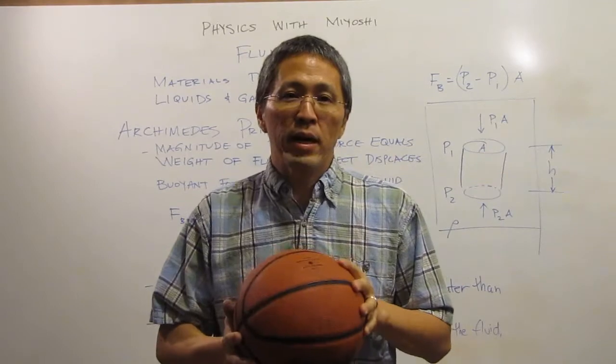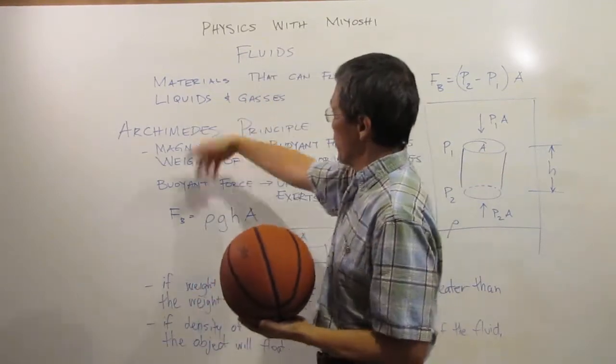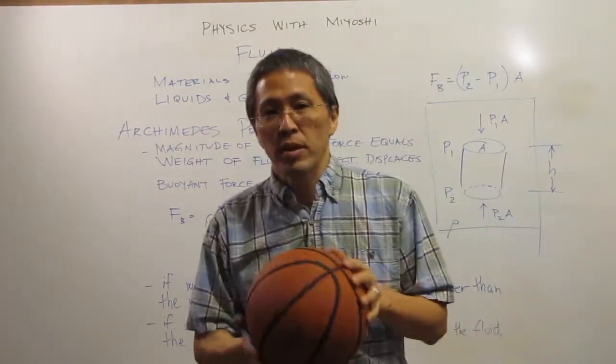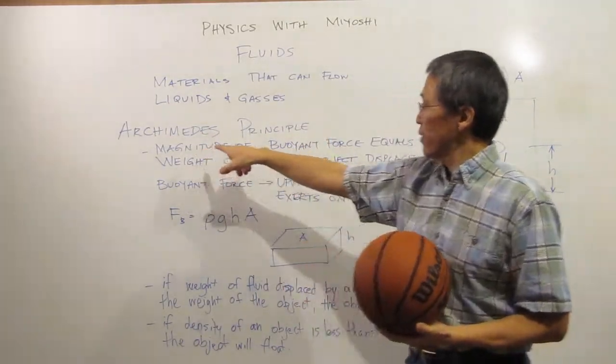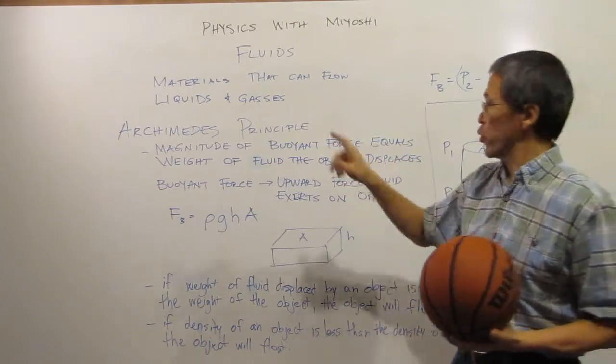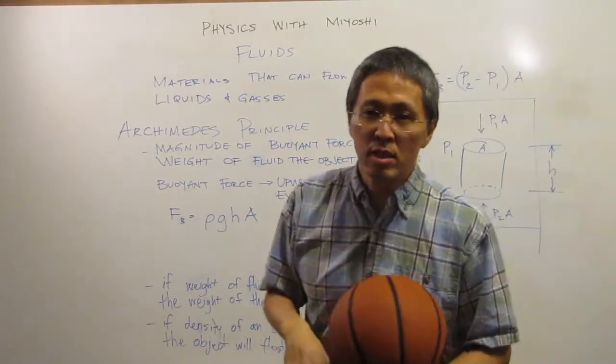We're here today to talk a little bit about fluids and a little bit about Archimedes' principle. Archimedes' principle says that the magnitude of the buoyant force equals the weight of the fluid the object displaces. Well, what does that mean?